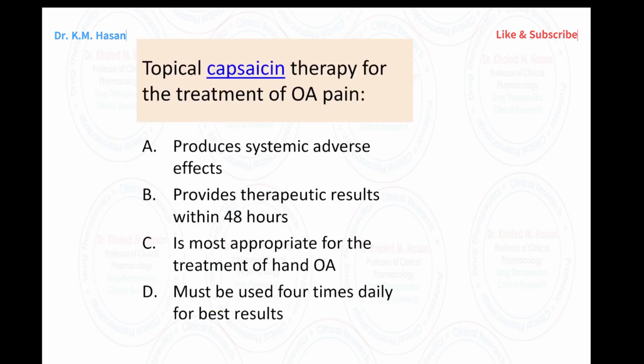Okay, capsaicin treatment therapy, because they produce systemic adverse effect. Capsaicin topical therapy is the treatment, and capsaicin provides a therapeutic result within 48 hours. Most appropriate for patients with the hand osteoarthritis. Must be used 4 times per day. So which one is correct?